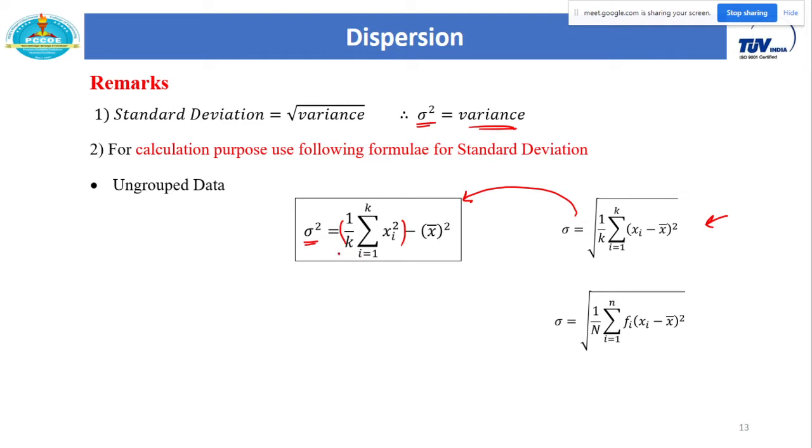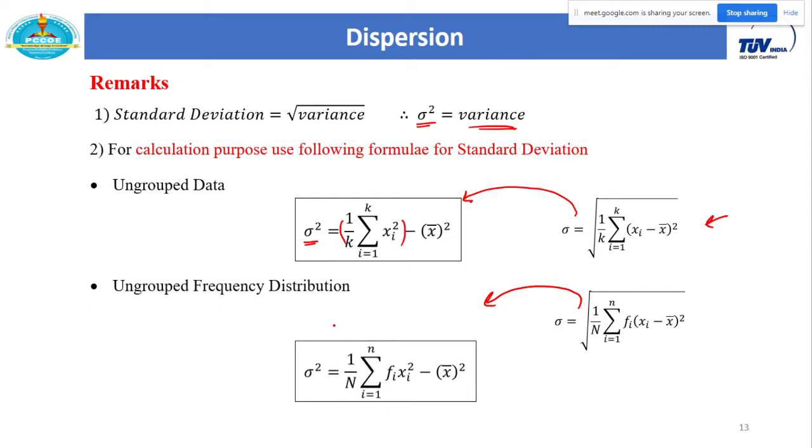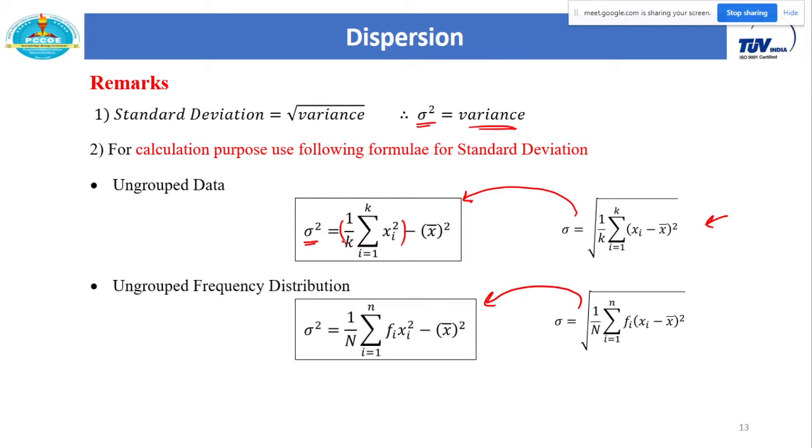In a similar way you can write the frequency distribution formula in the simplified form. Here k is replaced by capital N, and each xi is repeated fi times, so this xi square is now replaced by fi into xi square.